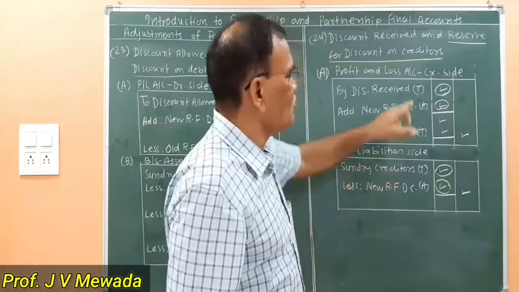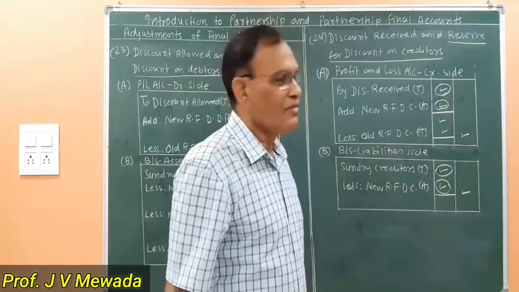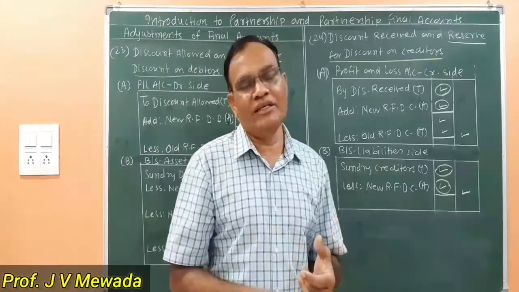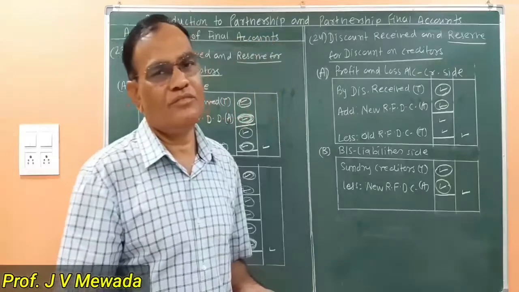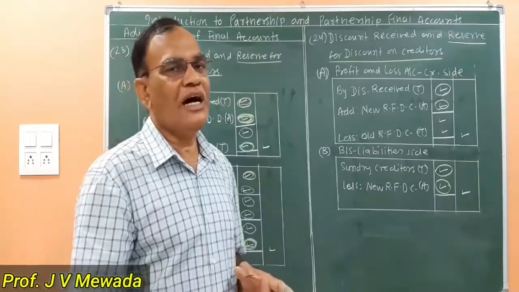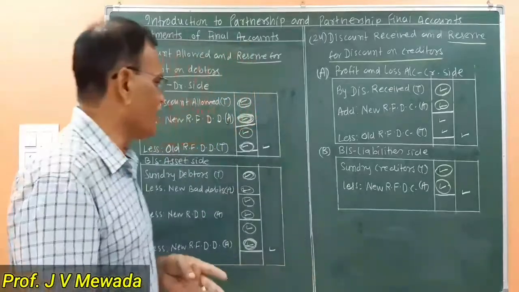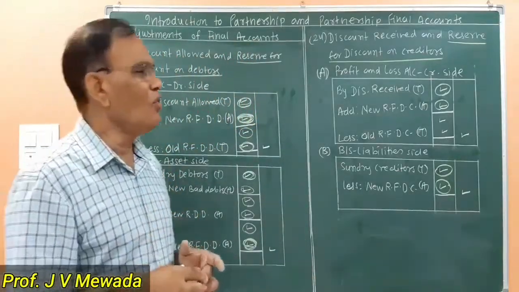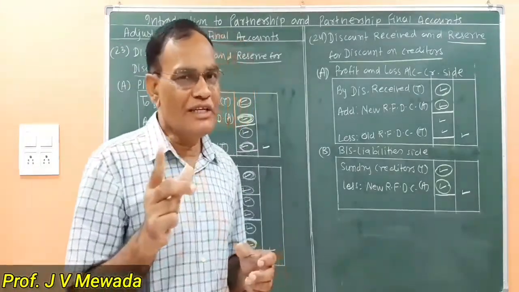So how many effects? Two from the trial balance, two on account of the adjustment. And again, just like old RDD, which is a credit balance, so we are subtracting. Then we are having old RFDD, which is also a credit balance, that we are subtracting here on the debit side. We are having old RFDC in the trial balance, not on the credit side.